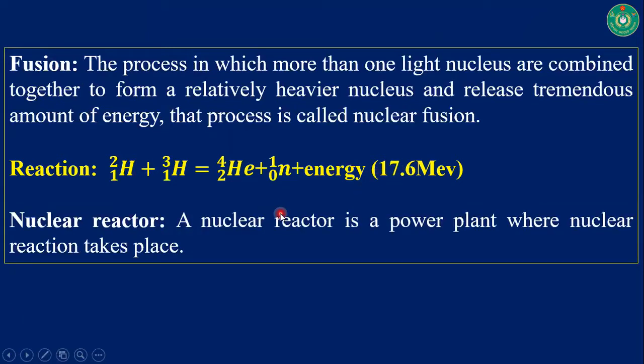Nuclear reactor. A nuclear reactor is a device where the nuclear chain reaction is controlled. By controlling the chain reaction, we are getting energy, and this is nuclear energy. So boys, we can define a nuclear reactor: a nuclear reactor is a power plant where a nuclear reaction takes place.